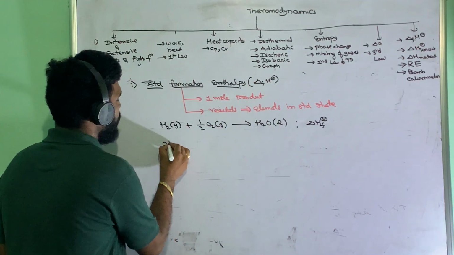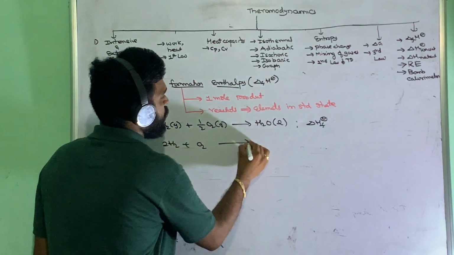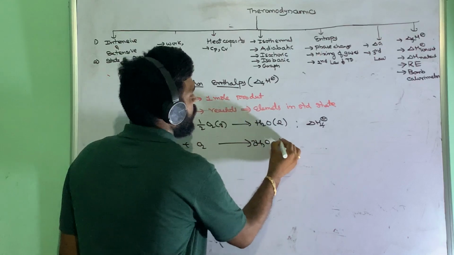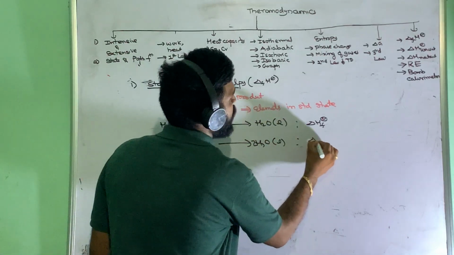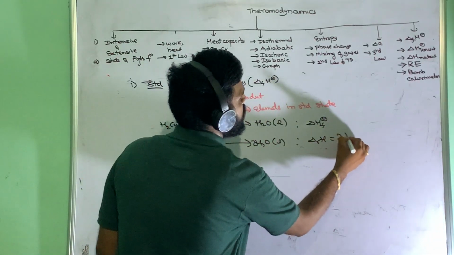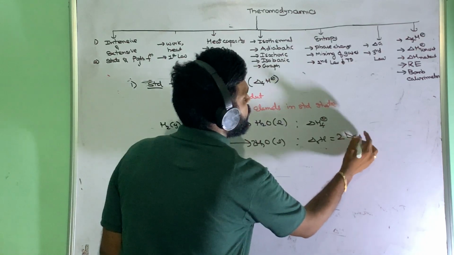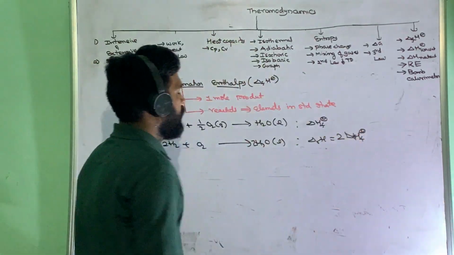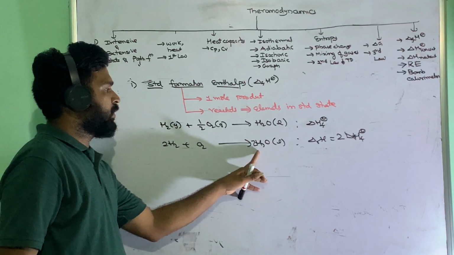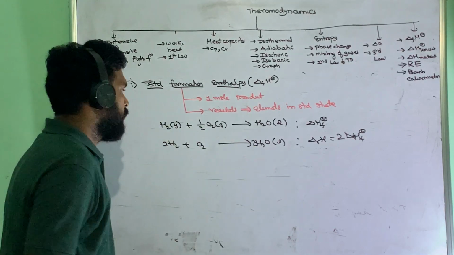Suppose we write 2H2 plus O2 giving rise to 2H2O liquid. This is the reaction enthalpy, which is equal to 2 times the formation enthalpy. So this is not formation enthalpy because you are getting 2 moles.